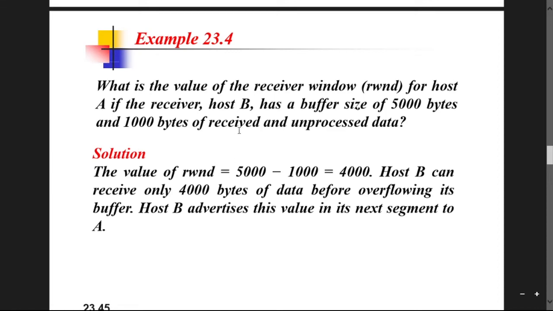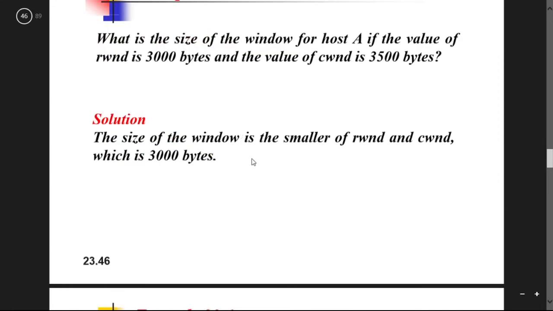So here the size of the window is the smaller of the receiver window, RW, and the client window, CW, which is 3000 bytes.